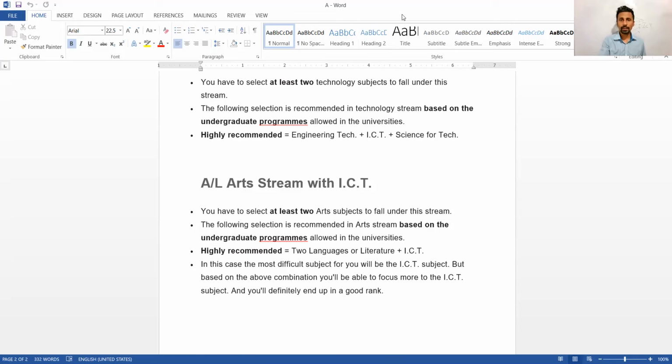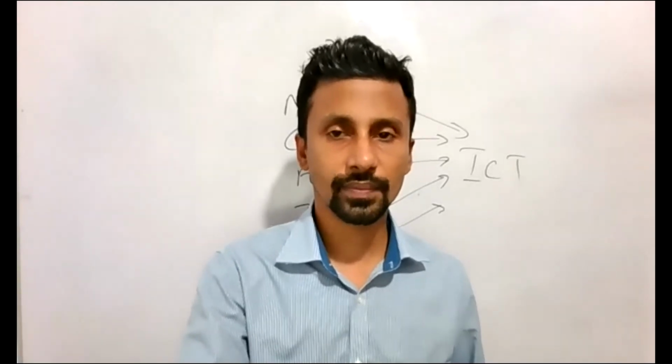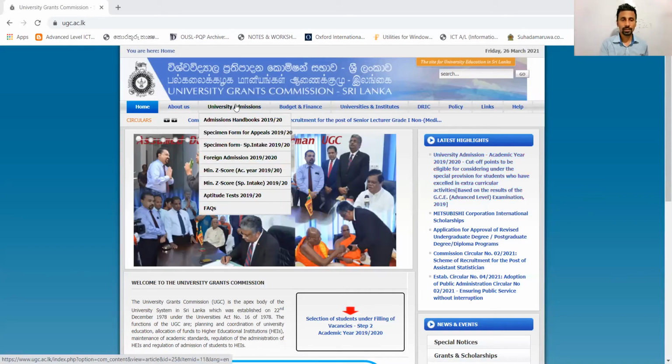Then I will share another very important document. I will tell you how to get it first. That is the University Grants Commission, UGC. I think you have heard about that. Every year they issue a student admission book.